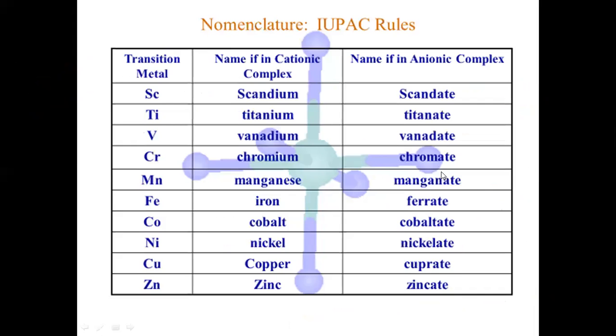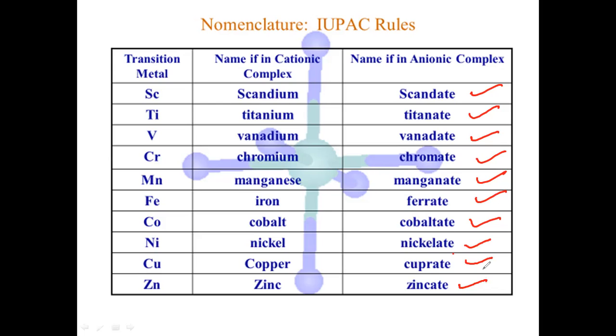Next, if it is an anionic complex, then the metal will have names like this: scandium as scandate, titanate, vanadate, chromate, manganate, ferrate, cobaltate, nickelate, cuprate, zincate.